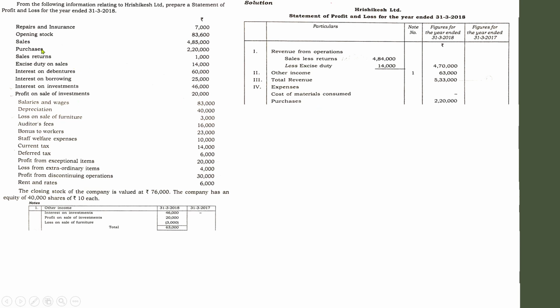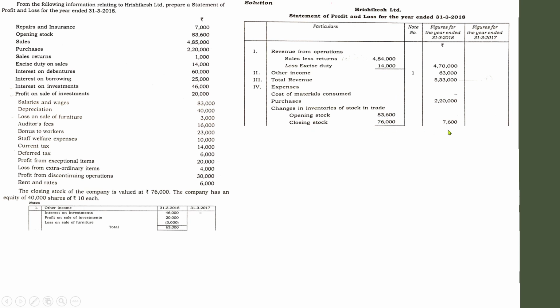In the question, purchase is given. Make sure whether there are any returns for purchase. If there are any returns, adjust the purchase return from purchases. Since there is no information regarding purchase returns, we can write 2,20,000. After that, change in inventory. While computing the change in inventory, first of all, write down the opening stock. From that, deduct closing stock. You will get a positive value or a negative value.